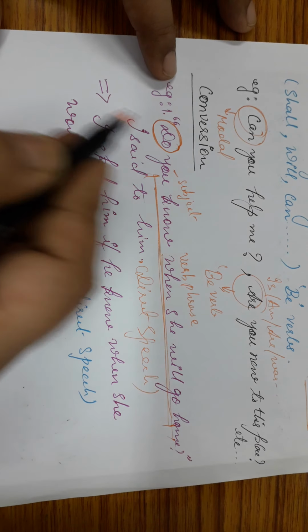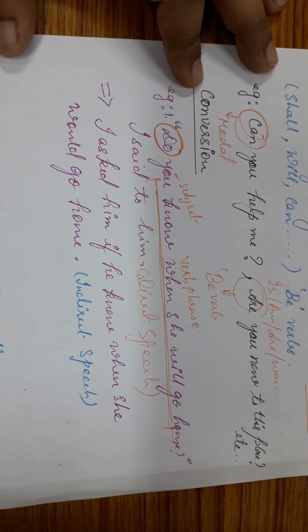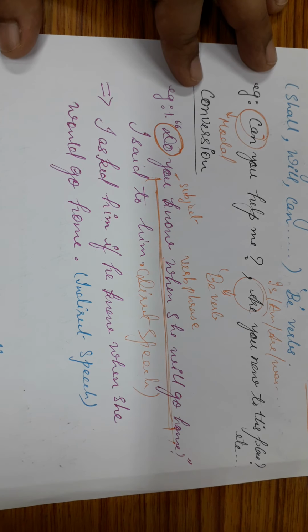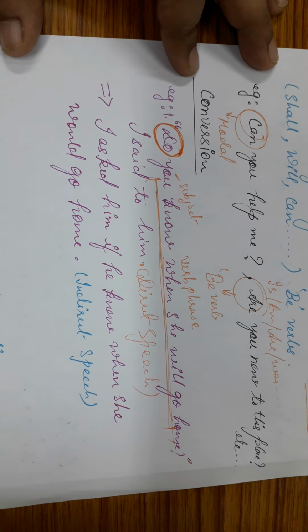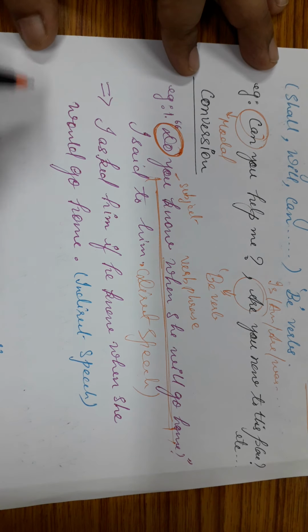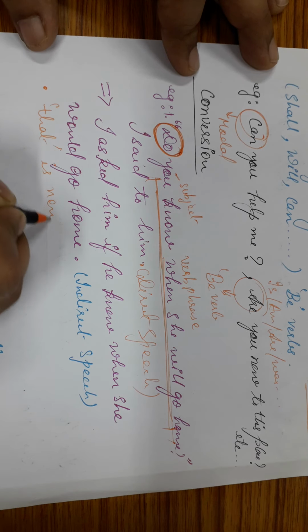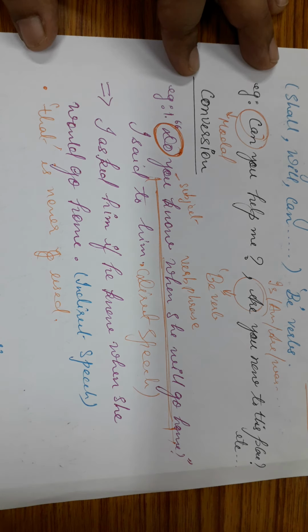Now, when such conversions are made from direct speech to indirect speech, how is it done? See, I asked him if he knew when she would go home. Now, what happens? What is the exception over here? Whenever we have questions other than the WH question words, and we convert that from direct speech to indirect speech, the first thing you have to remember is that "that" is never used.